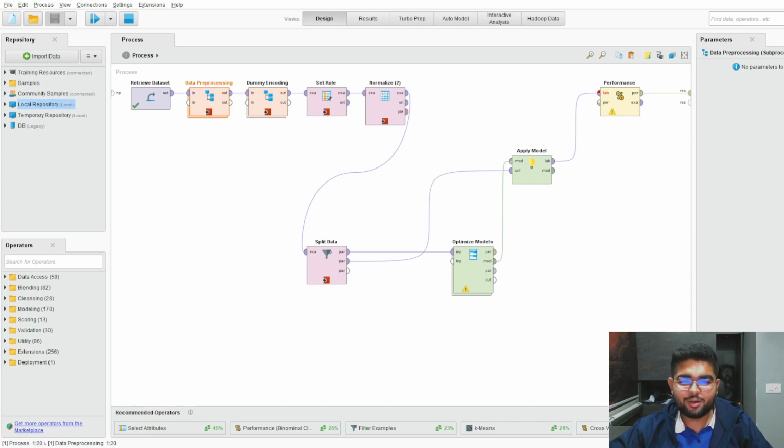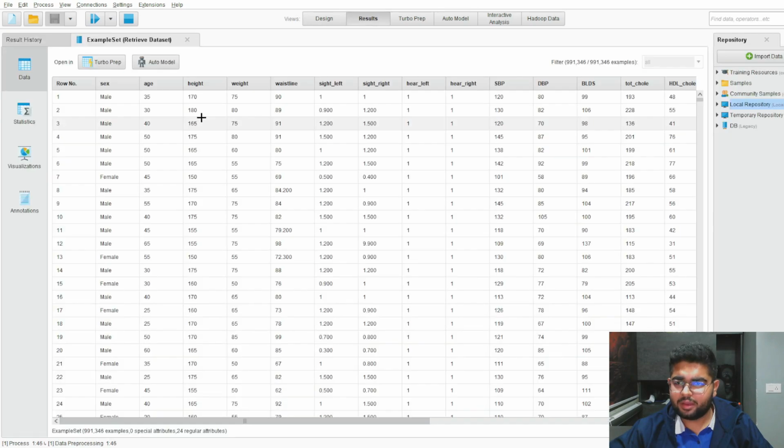Today, I'm excited to walk you through a project I've been working on, which is based on predicting alcohol consumption using machine learning. Before we dive in, I want to thank Altair for providing me access to RapidMiner, which is a fantastic tool for data science, as you will also get to see during this video. The primary aim of our project is to build a classification model predicting whether an individual is a regular drinker or a non drinker. Now, let's start with the dataset that we have.